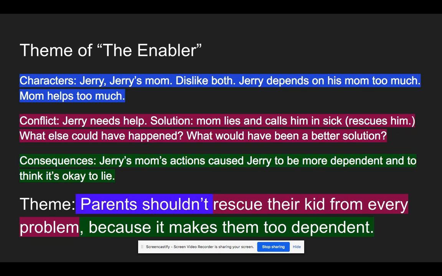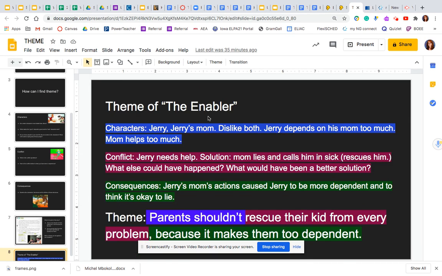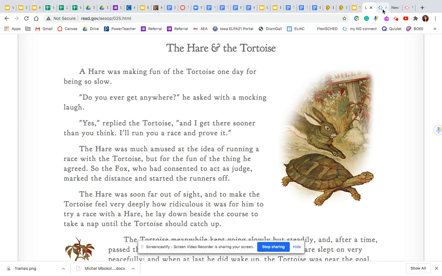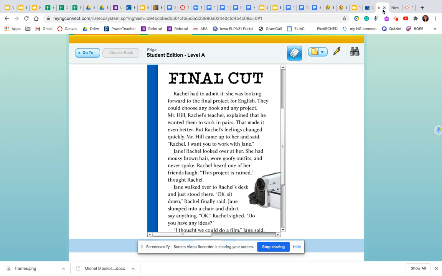The next thing that we're going to do is to read a short story, and you are going to try to come up with some theme statements of what you think the theme of the story is. So the story that we are going to read is called Final Cut.